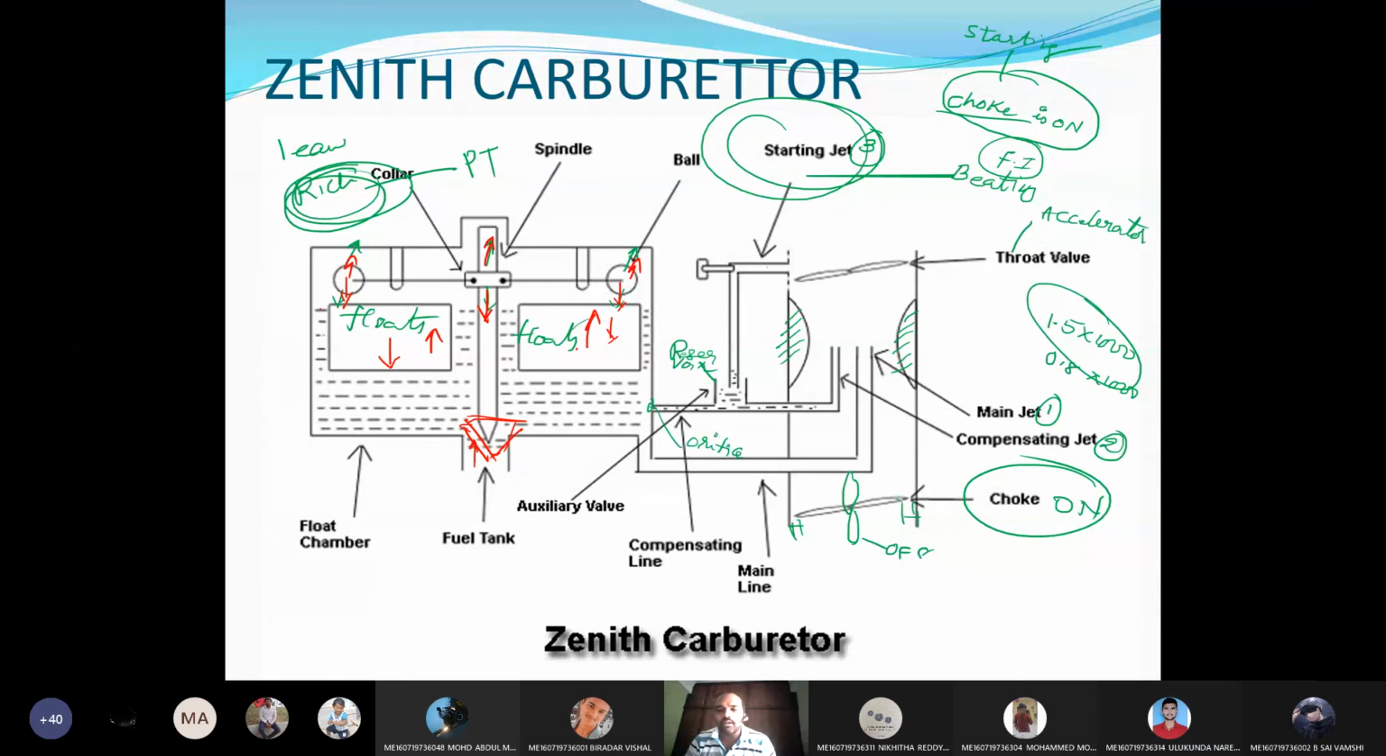Right. Any doubts? Sir, nowadays we have a kill switch in vehicles, to switch off the engine. Is it connected to this carburetor? No, it is connected to the spark plug. Means we are stopping the spark. If you stop the spark, what will happen? The combustion will not take place.